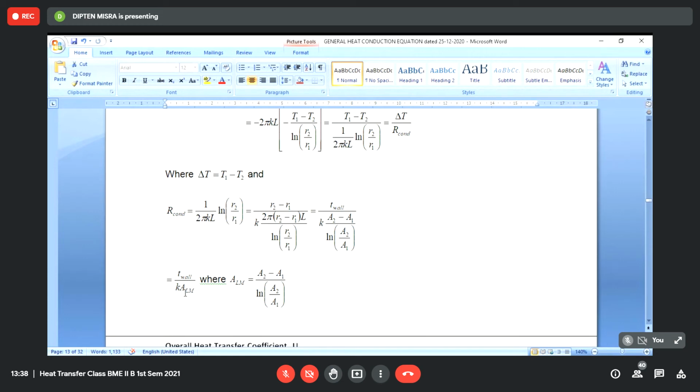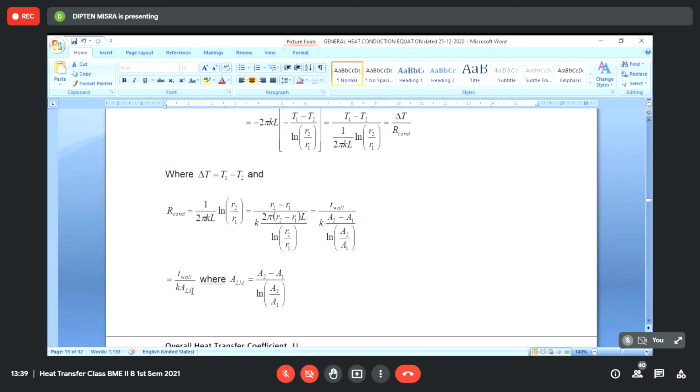But in the case of a hollow cylinder, the area is continuously changing with radius. The area is given by 2 pi r into L, so the area is continuously changing as a function of r. So now the question is, we can define an appropriate mean area. That mean area that we define here is called the log mean area, given by the outer area minus the inner area divided by log of outer area by inner area.